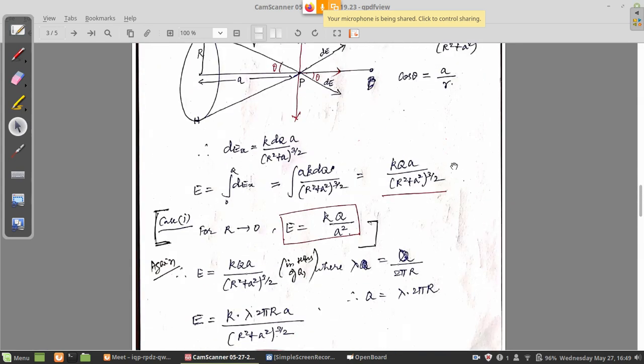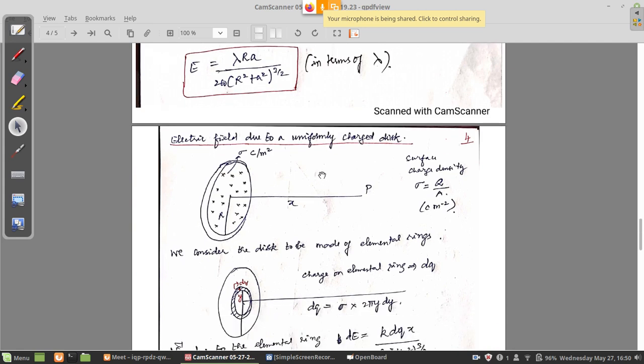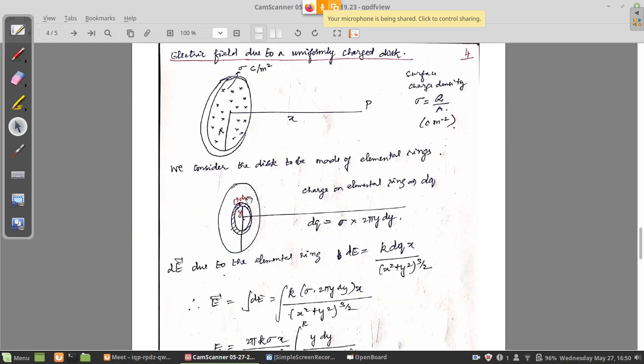We can directly use this result, kqa divided by (R square plus a square) power 3 by 2, and we can easily solve it in two steps. Otherwise, again we have to derive the whole thing. So since we know the ring result already, we can apply that result here and try to get it for a uniformly charged circular disk.